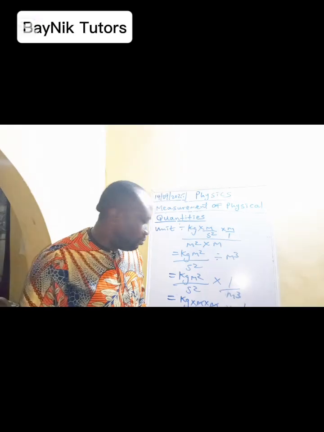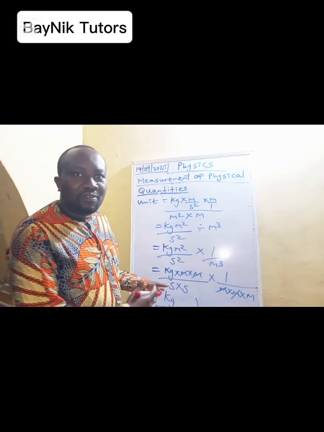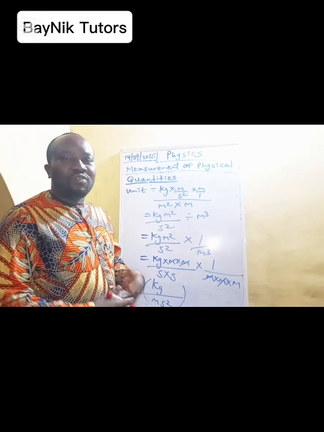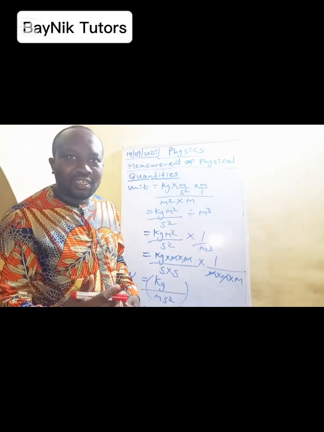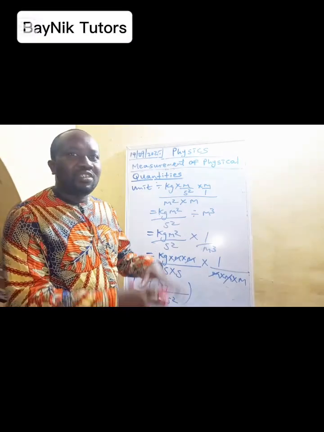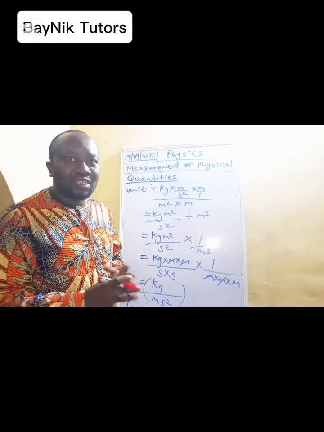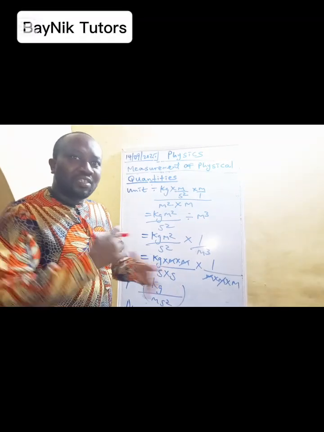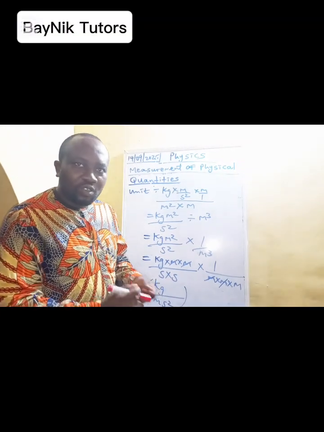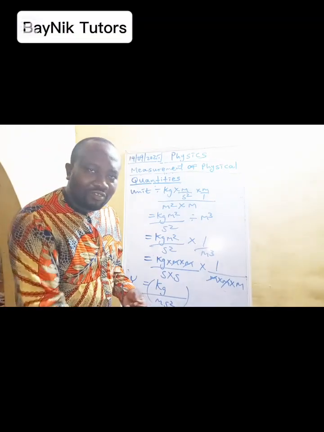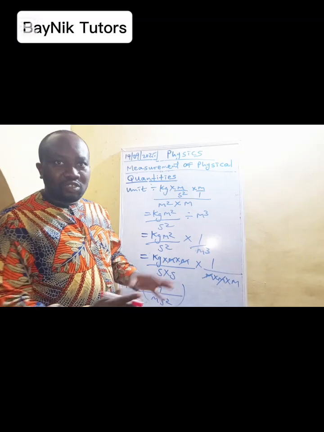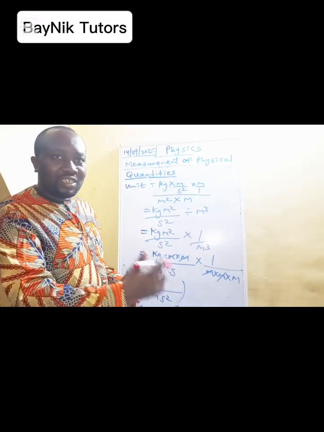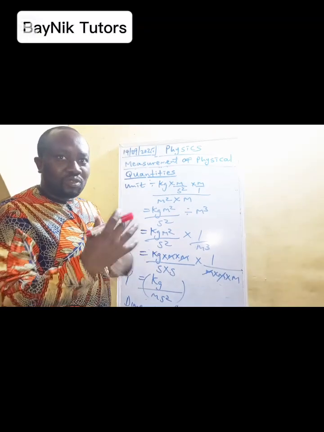So thank you. That's all for now as far as dimension part 1 is concerned. We'll be using dimensional analysis in part 2, but before then, every derivation we've done today, try and work it out yourself. Study it. After you're done with the study, close the note, then write 2 or 3 quantities, then derive the unit and derive the dimension. By the time you do that repeatedly, by the time we start the dimensional analysis in form of an expression, you'll be used to it.